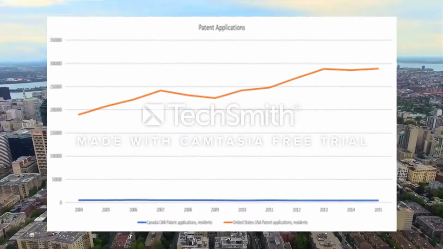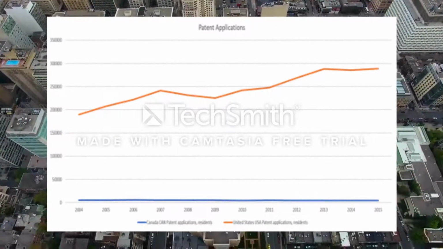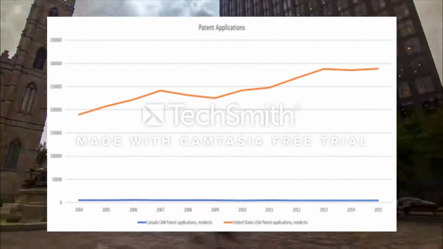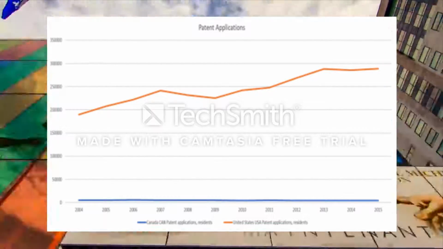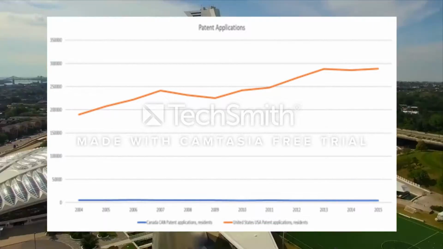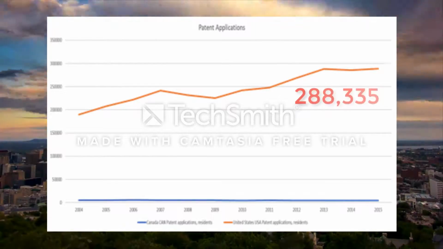In the category of patent applications, we are far behind the United States as well. In 2015, Canada filed 4,277 patent applications compared to the United States' 288,330.